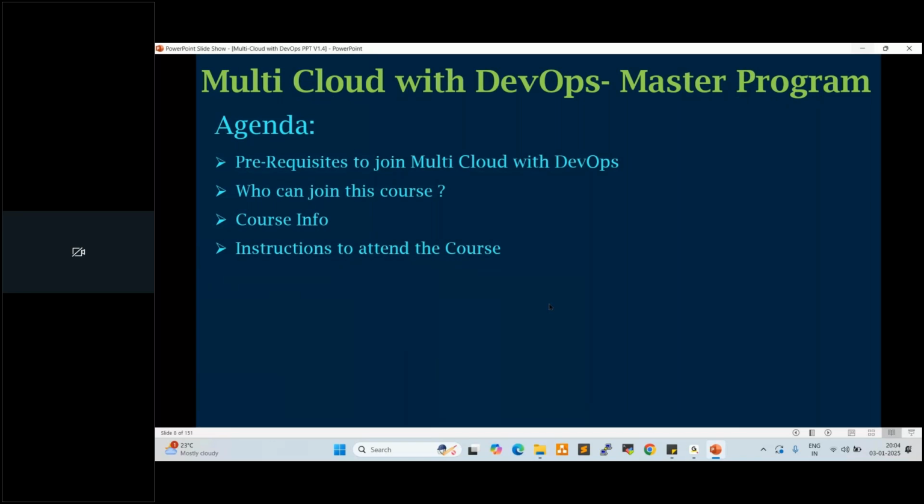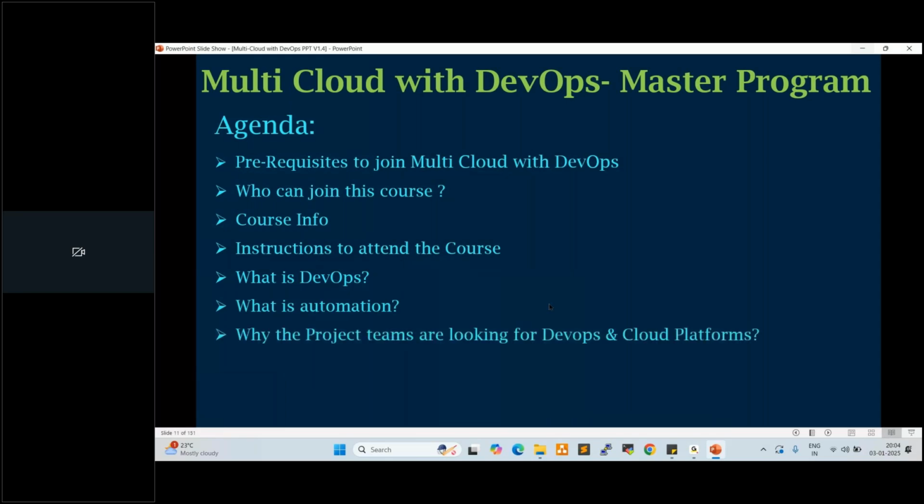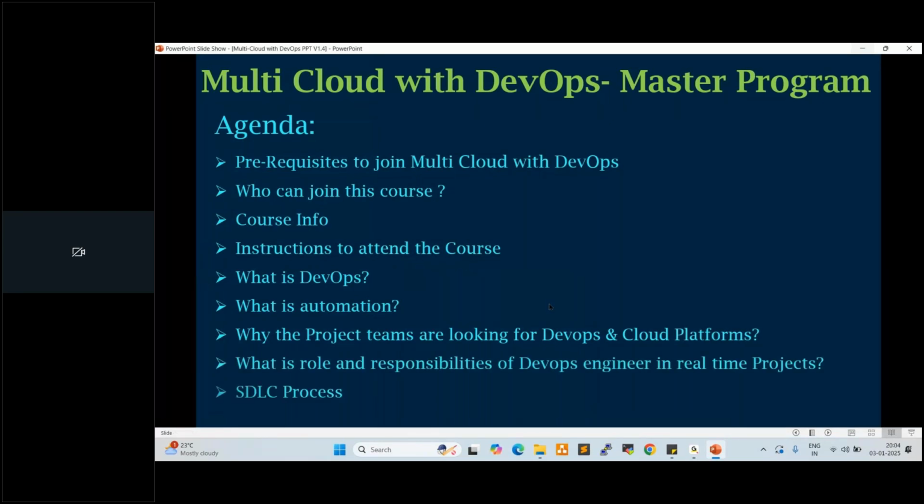What is DevOps? What is automation? Why the project teams are looking for DevOps and cloud platforms? What is the role and responsibilities of a DevOps engineer in real-time projects and the SDLC process, software development lifecycle process? So let us go with one by one.